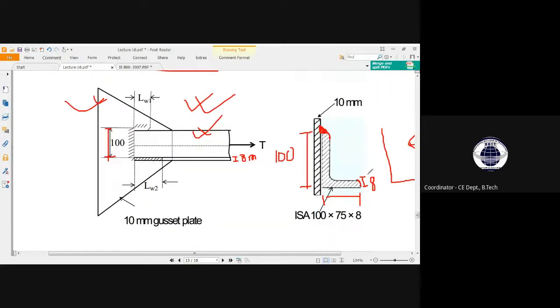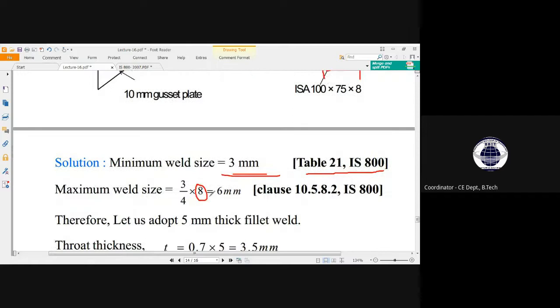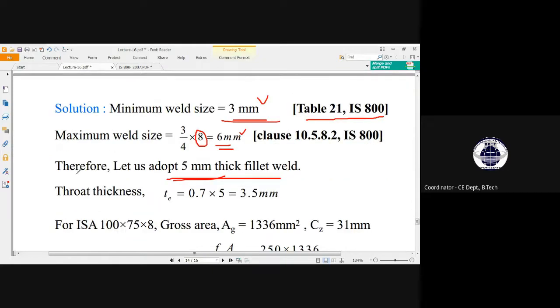The thickness given is 8. So 3/4 of 8 will be approximately, sorry, it will be 6 millimeter. So our minimum weld size we have calculated is 3 and the maximum is 6. Therefore we have adopted a 5 millimeter fillet weld. Okay, this is our design approach. We have considered 5, in between the minimum and maximum.